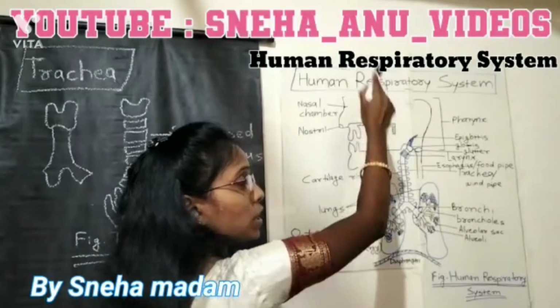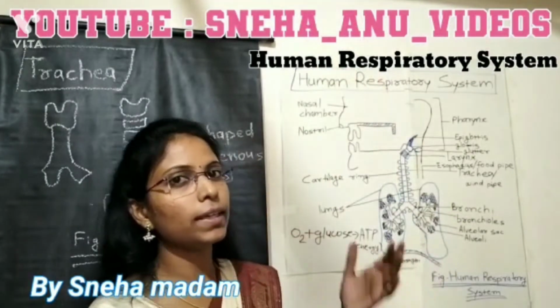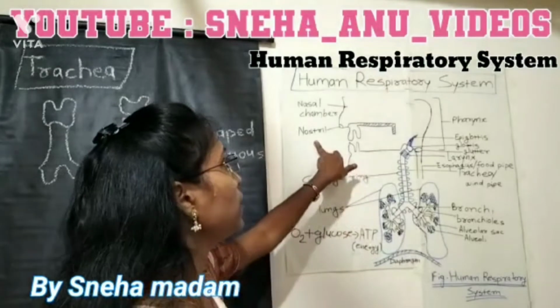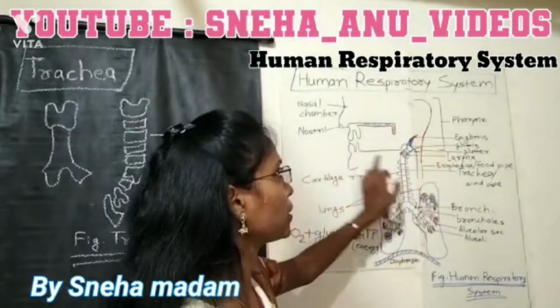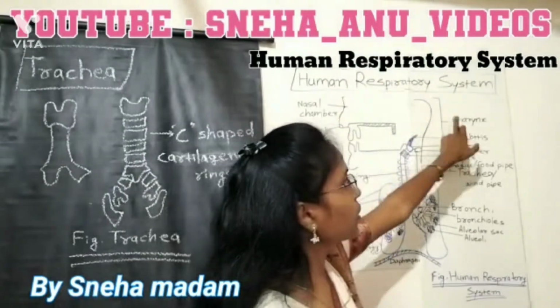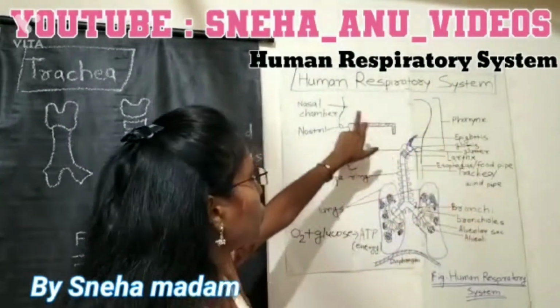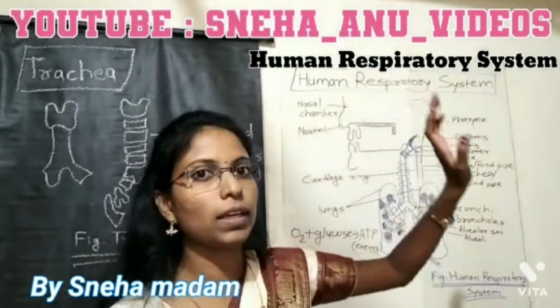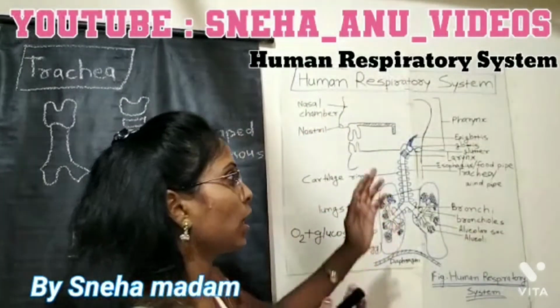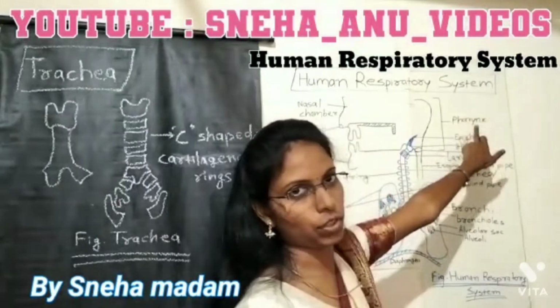When oxygen comes from the atmosphere, it is inhaled through the nostrils, and then it goes to the next portion, the pharynx. This whole portion, the nasal chamber and nostrils, then your mouth region and nose region, come into the pharynx region.